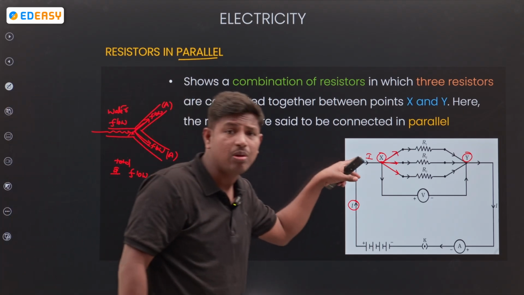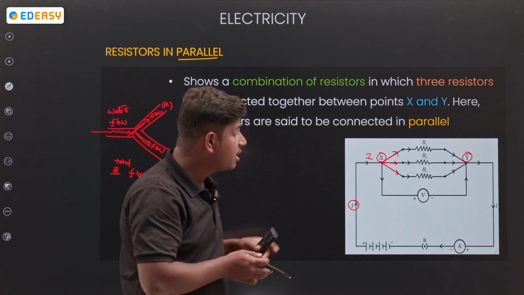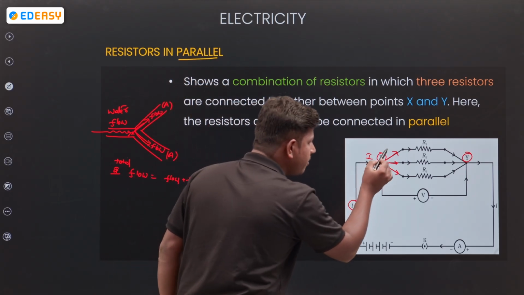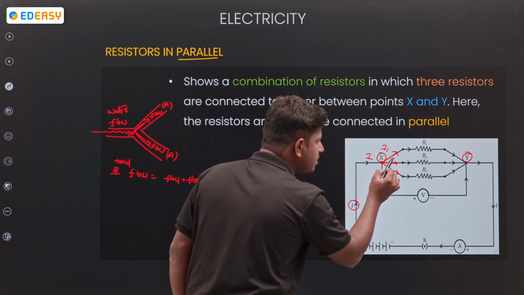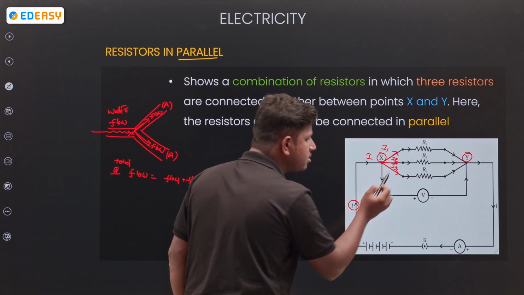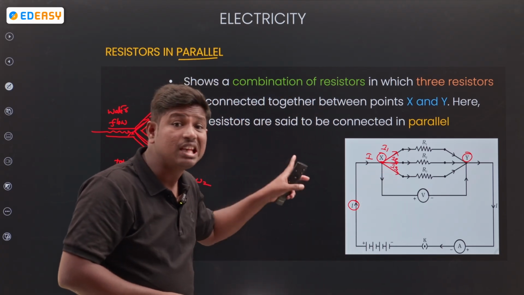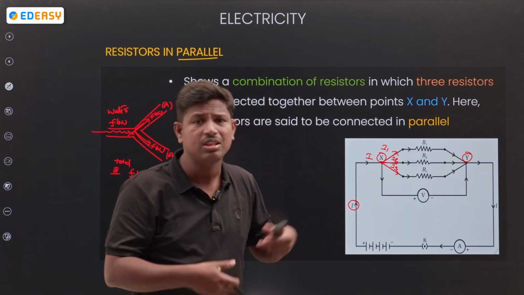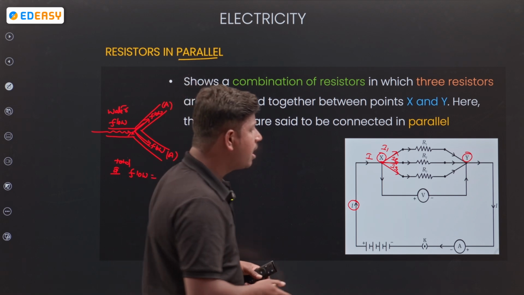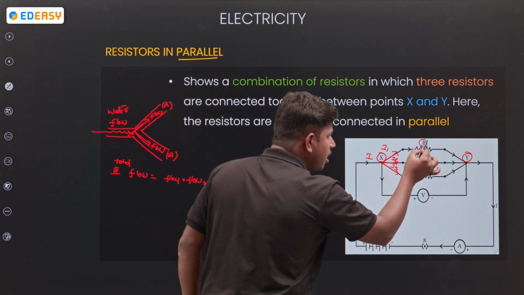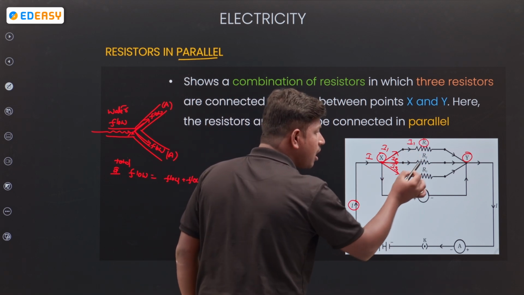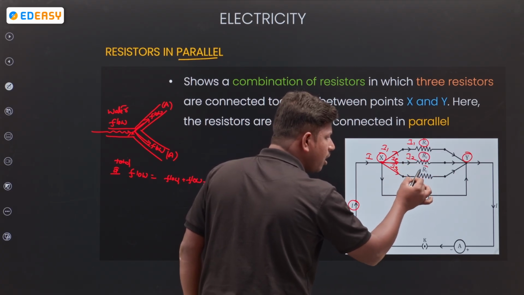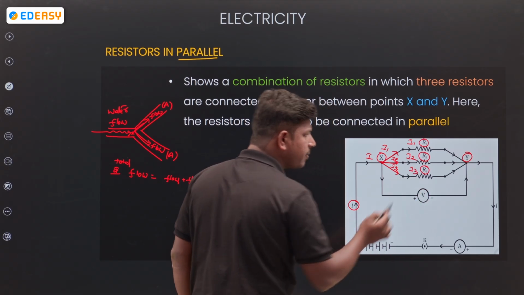So here also, three different paths are there, and the current will be divided. Here it is I1, here it is I2, here it is I3. So the current splits into three paths. If four paths are there, it splits into four paths. If five, it divides into five paths. What current is coming through R1? I1 is the current. What current is coming to R2? I2. What about R3? I3 current is coming.